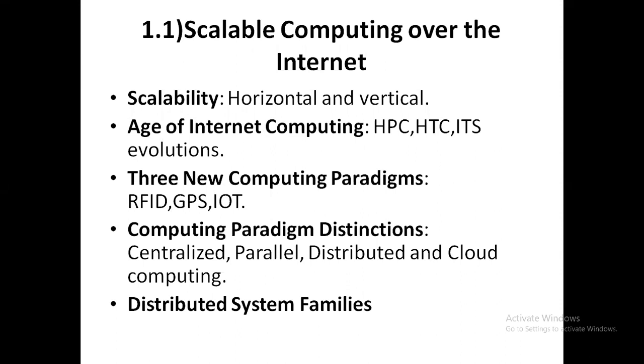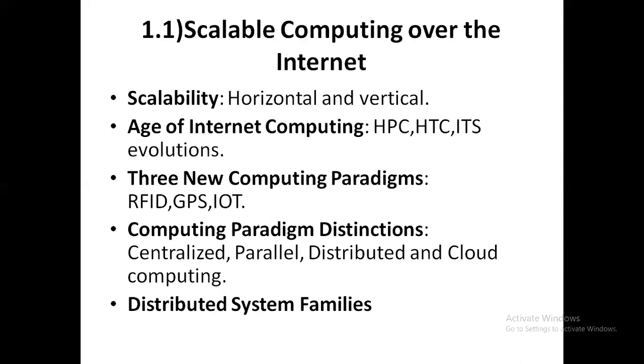Next, the age of internet computing. Here we will discuss high performance computing and high throughput computing, and how those evolved as time went on. The next one is the new designs of computing paradigms: GPS, IoT, these two things you know, and RFID, radio frequency identification.